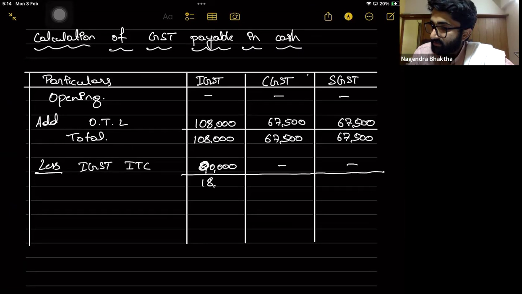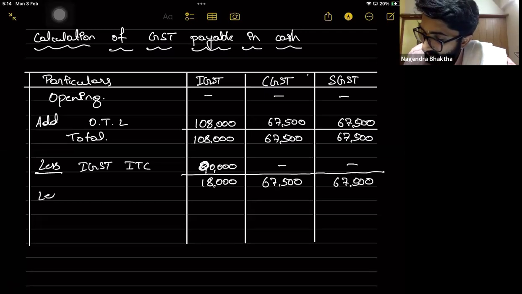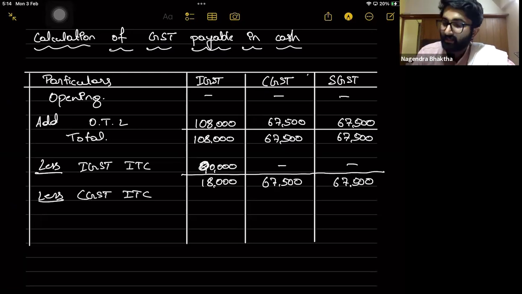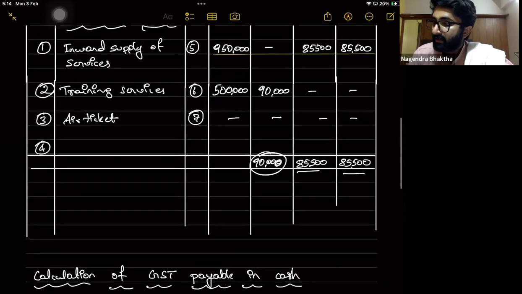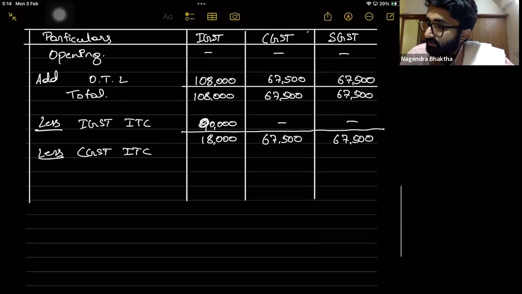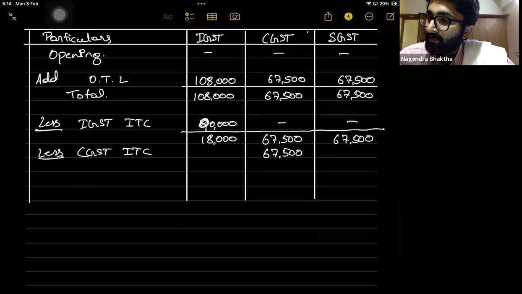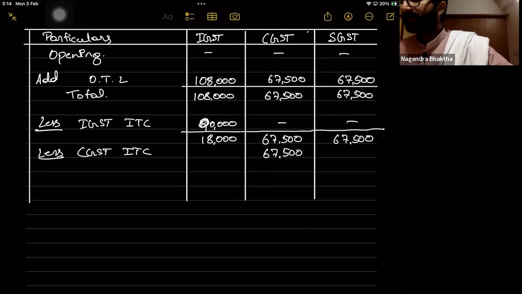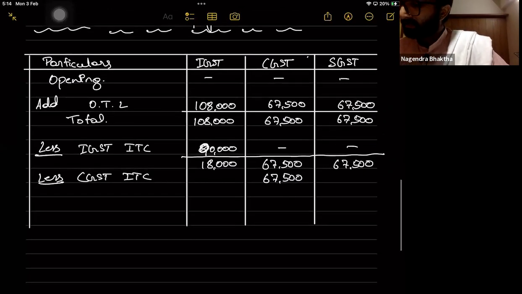So 18,000 is still there, and 67,500 here, 67,500 here, less CGST ITC. How much CGST ITC is there? 85,500. First utilize it towards 67,500. So 85,500 minus 67,500 is 18,000. So that 18,000 utilize here.